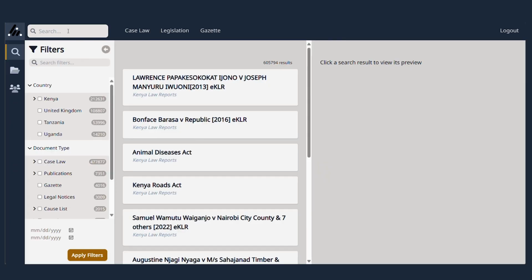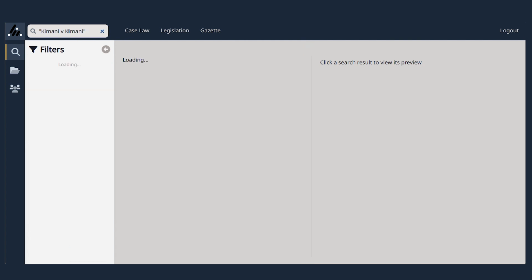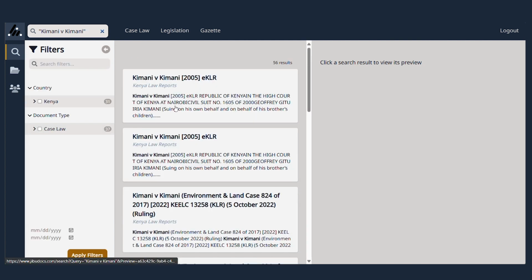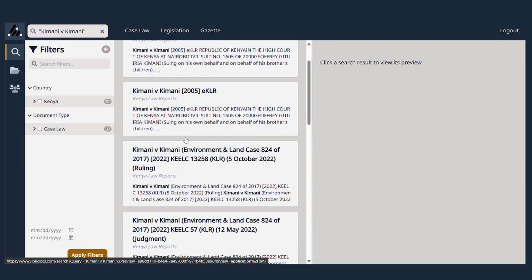Other advanced search features. So we can start with the exact phrase one. We can look for Kimani versus Kimani. So we are looking for an exact phrase. This will only show the documents that have the exact words Kimani versus Kimani.